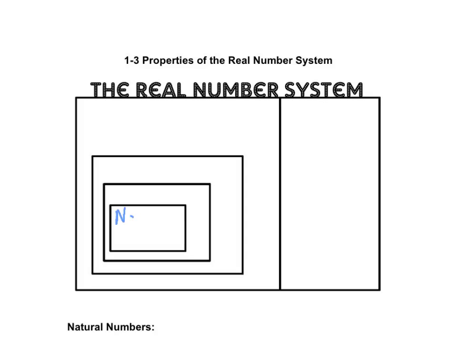Natural numbers are the smallest. Then what's the next biggest category? Whole numbers. Then the next one? Integers. Then the next one? Rational.